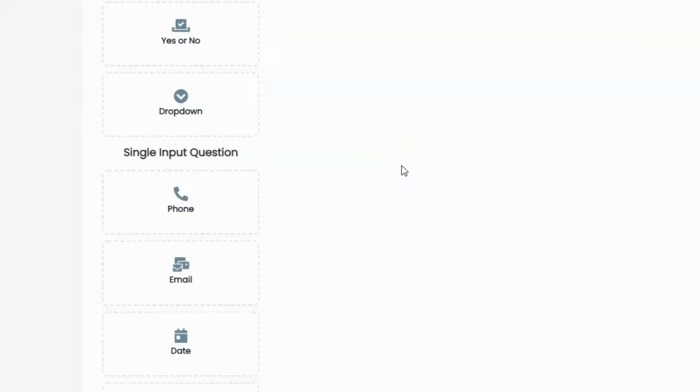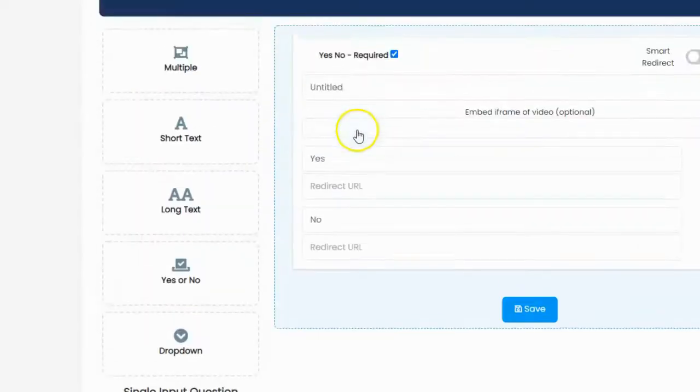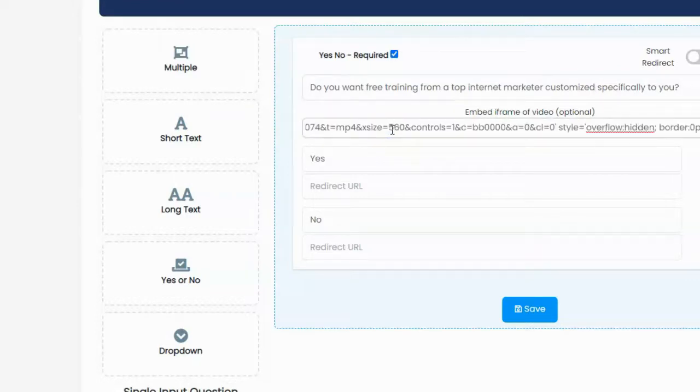So in order to get started, the first thing I want to do is show them a video, and I want to ask them if they're interested in getting free training. So I'm going to select a yes or no question and drag that in there. Then I can fill out my question. It says that I can enter in a video, and that's what I want. I want a video on my very first question because I want to be able to talk to the customers and give them reasons in the video why they should fill out the survey. So I'm going to enter in my video code right there.